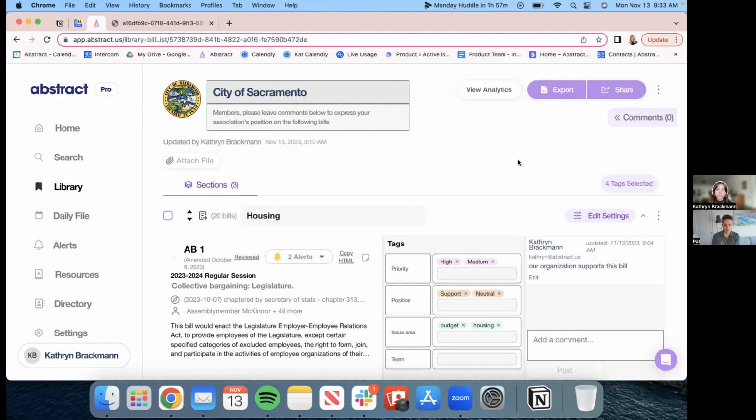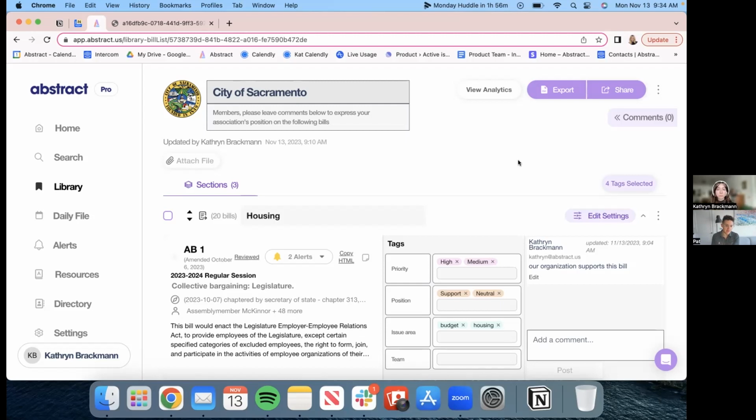Specifically, we want to show everyone how you can use Abstract to be more collaborative, both internally and externally, whether you have clients or members, and really show how we're setting the forefront for how people work with bills and regulations in California, but also set the standard as we expand to other states, and how this is going to be core for our Abstract Enterprise solution, which is more focused on analyzing the risk and opportunities that bills or regulations have on your organization.